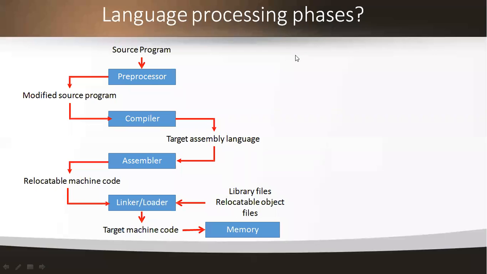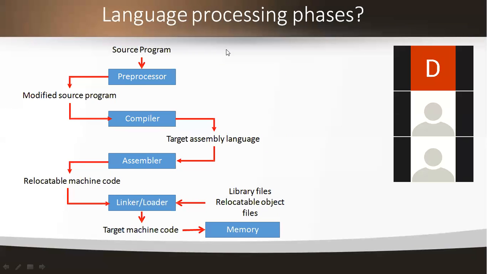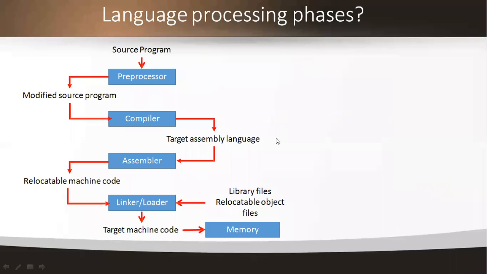This acts as input to the compiler, and the compiler generates some output. That output is given to the assembler, which generates an output that is given to the linker. What it means is, the output of one phase is acting as input to another phase. That is nothing but a pre-processing technique.